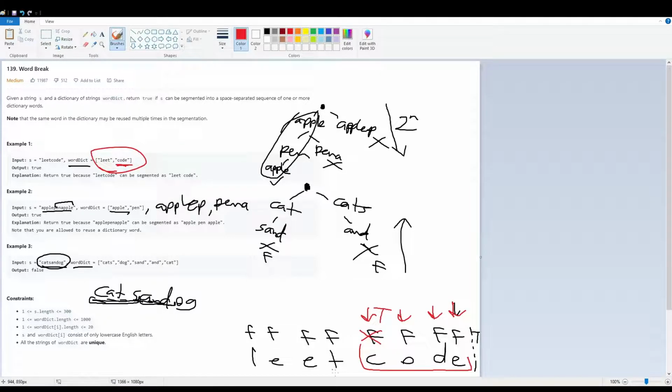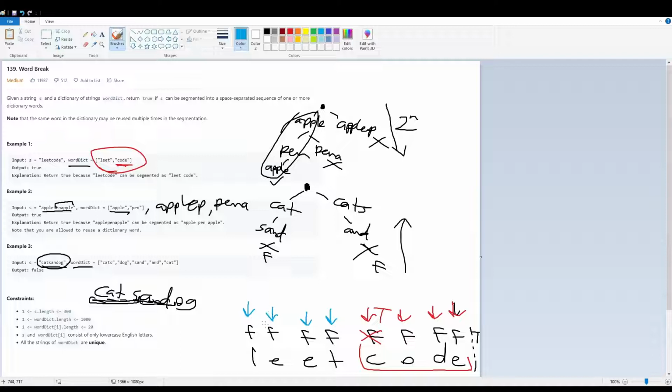And similarly for the LEET up here, I'll change colors again. So we look at T. T is not in our word dictionary. ET, not in the word dictionary. EET, not in the word dictionary. And LEET, that is in the word dictionary.